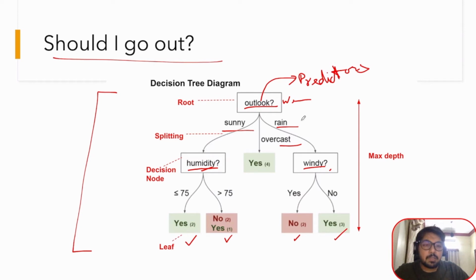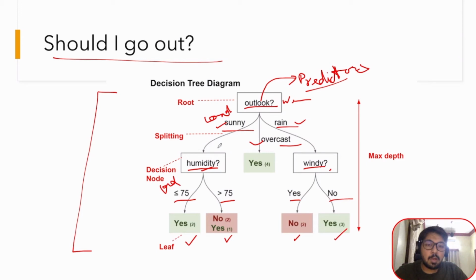So it's a predictor, and outlook, humidity, and windy are all predictors. Over the predictor, we apply some condition. To better understand, this is one of the conditions. We put a condition of less than 75 or greater than 75 on humidity. Similarly, we put a condition of positive or negative on windy. We compare the outlook to the categorical values sunny, rainy, and overcast. So basically these are various conditions which have been applied over the predictors, and depending upon the result of the